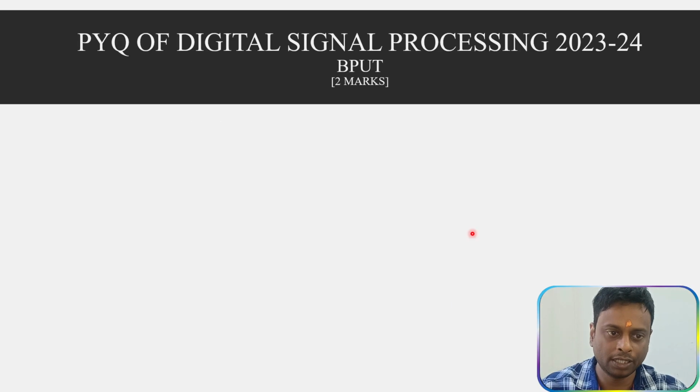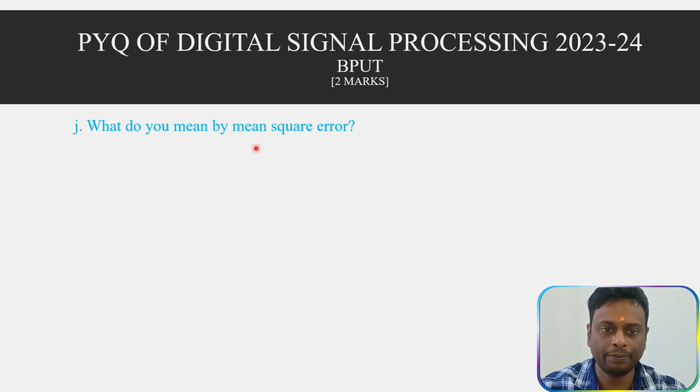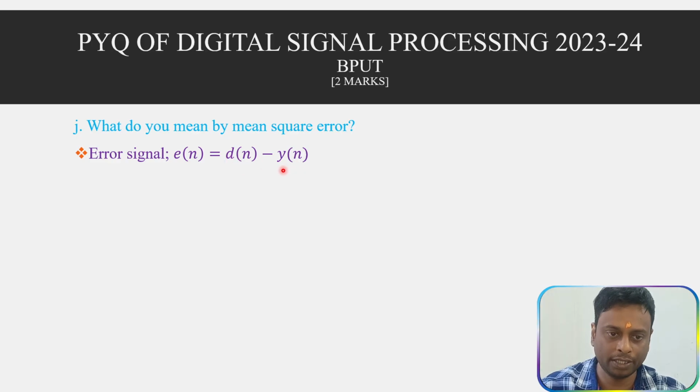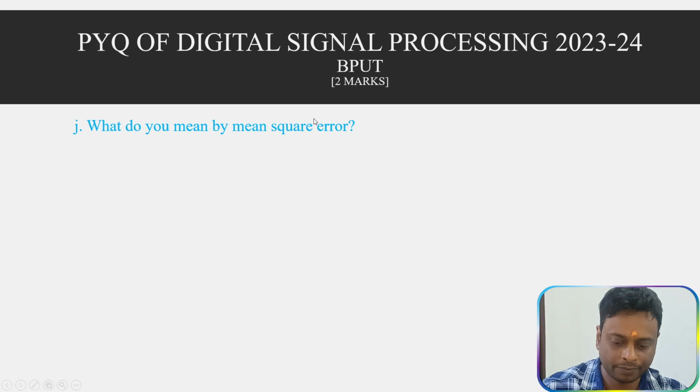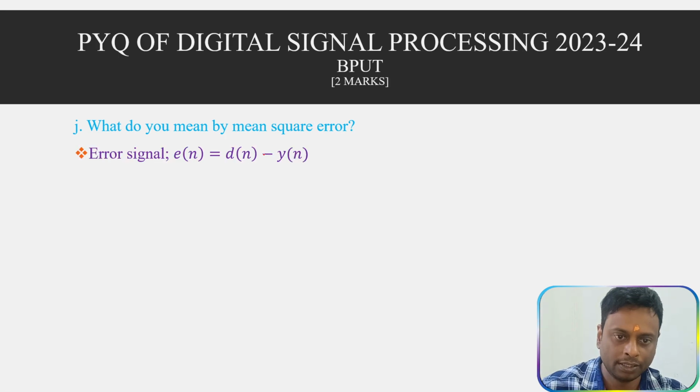So the last question we will take: what do you mean by mean square error? It is in adaptive signal processing. For mean square error, the error signal is defined as e of n equal to d of n minus y of n. This is the desired signal, d of n, and this is the output y of n.